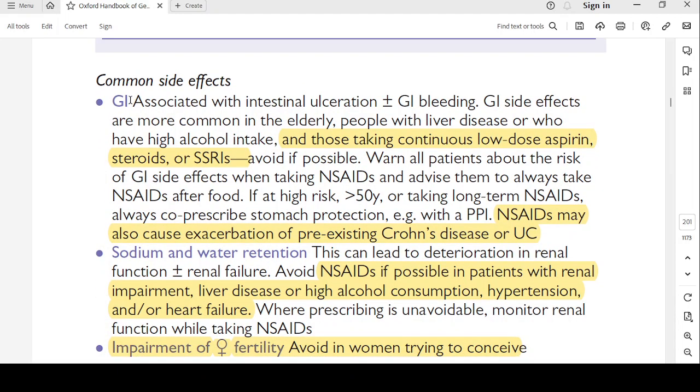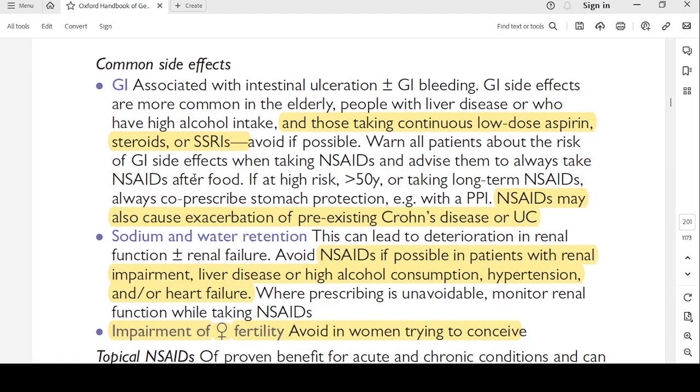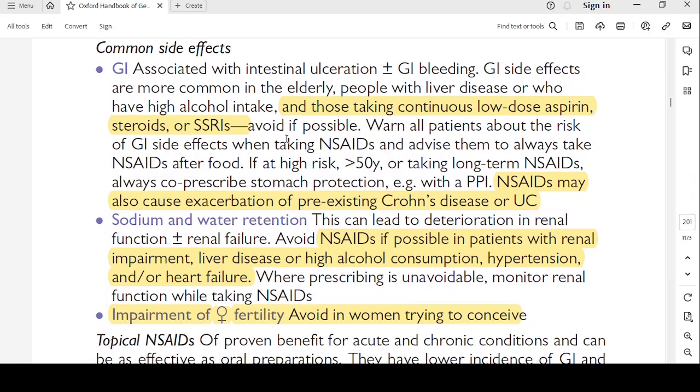Common side effects: GI effects associated with intestinal ulceration plus GI bleeding. GI side effects are more common in the elderly, people with liver disease or who have high alcohol intake, and those taking continuous low dose aspirin, steroids or SSRIs. You should avoid NSAIDs because concurrent administration of an NSAID as well as either aspirin, steroids or SSRIs can cause GI bleeding. Warn all patients about the risk of GI side effects when taking NSAIDs and advise them to always take NSAIDs after food.